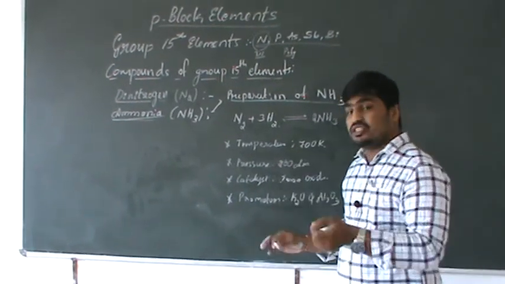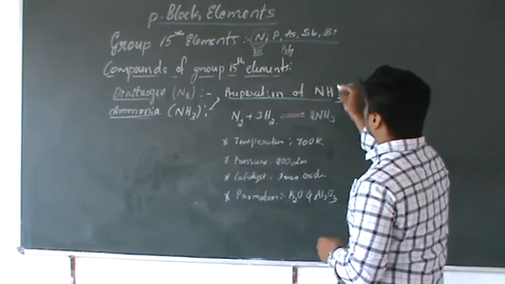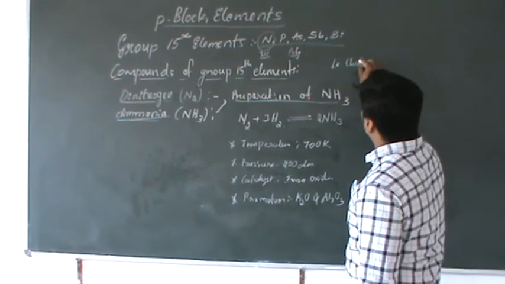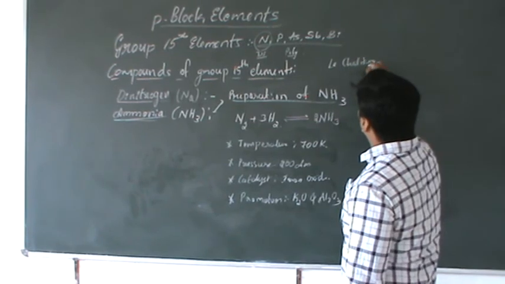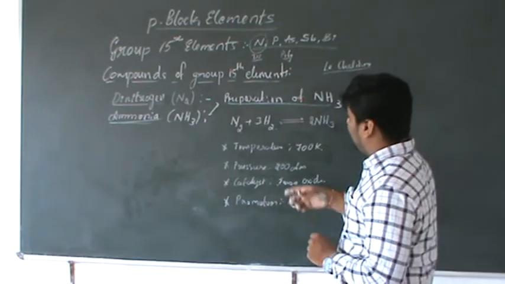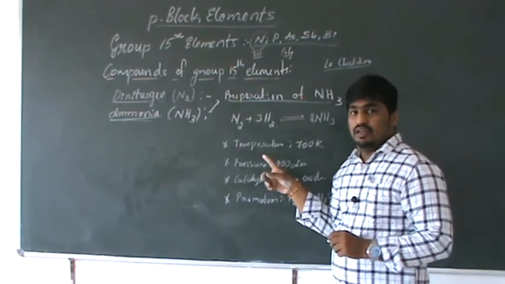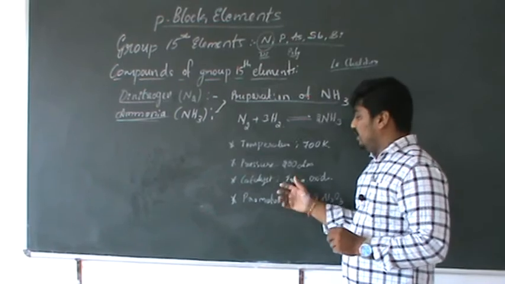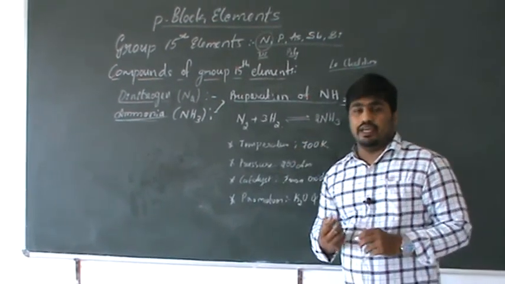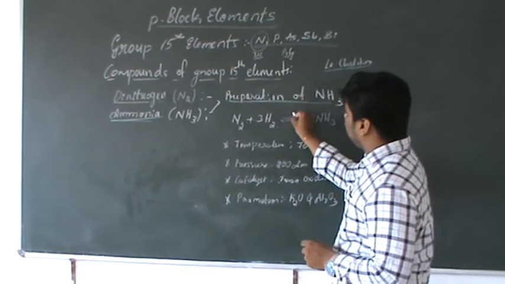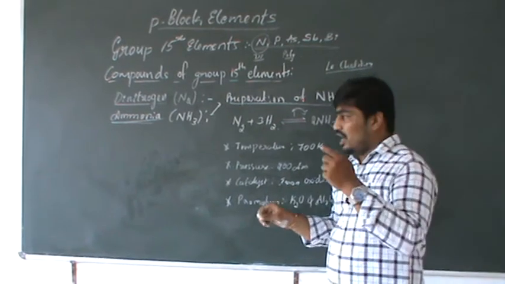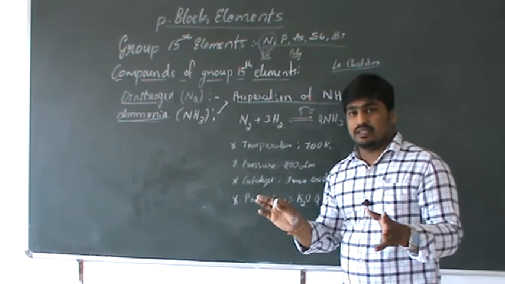These things are based on Le Chatelier's principle. In the first year topic, you already studied Le Chatelier's principle. What does it say? If the reaction is reversible, to nullify the effect of these changes, the equilibrium shifts to any one side. The equilibrium shifts to the product side, then only our intention succeeds.